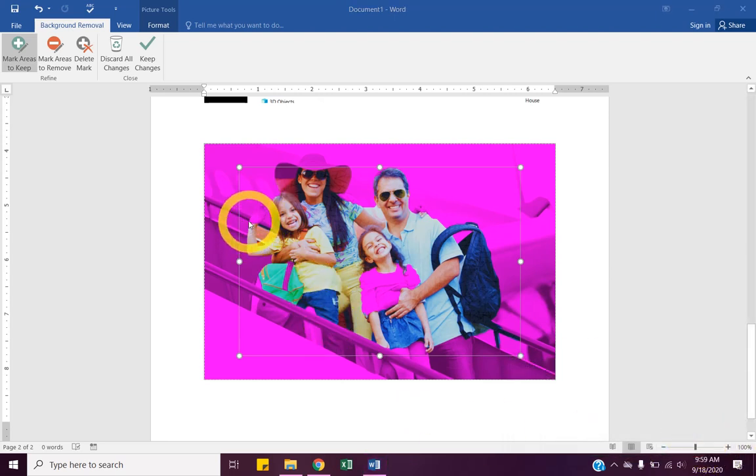So for some reason, this girl's hand isn't there. So I'm going to click around that. Maybe draw around this lady's hat. Hopefully that adds it in.